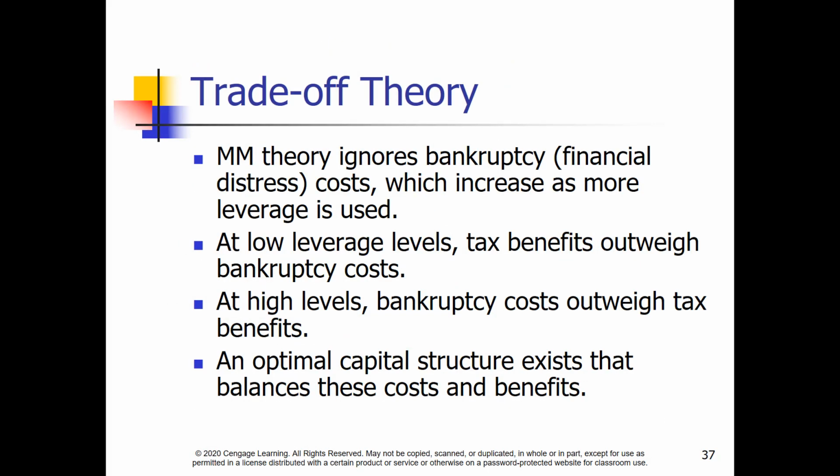In answer to the assumption of no bankruptcy cost, the trade-off theory argues that up to a point the benefits of debt outweigh the threat of bankruptcy. Beyond this so-called optimal debt level, the potential risk of financial distress outweighs any benefit of more debt. This theoretical optimal debt level is shown in the graph on the next slide.